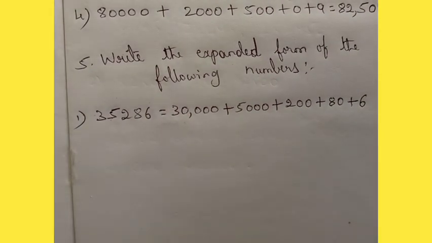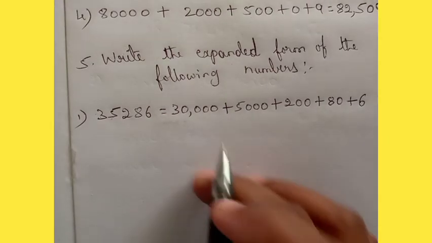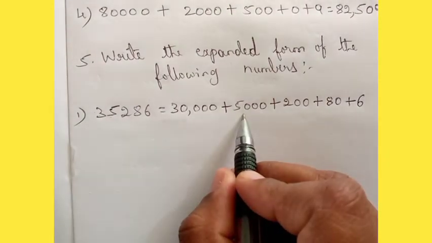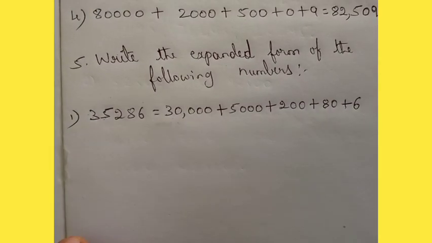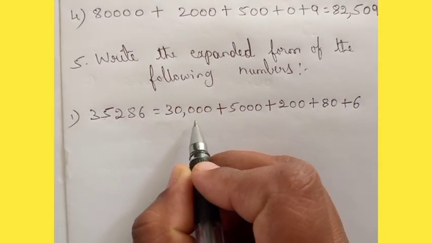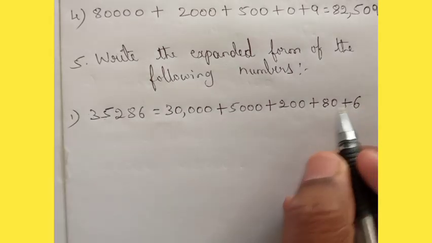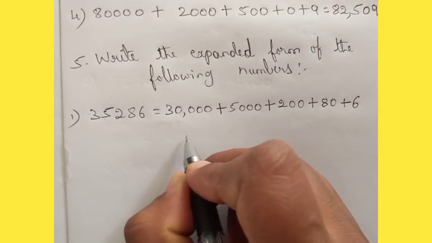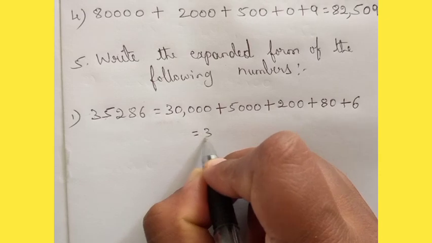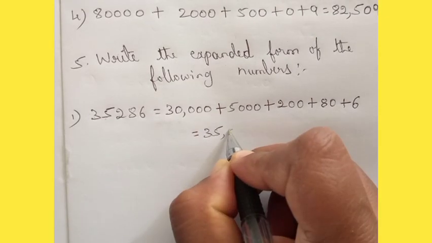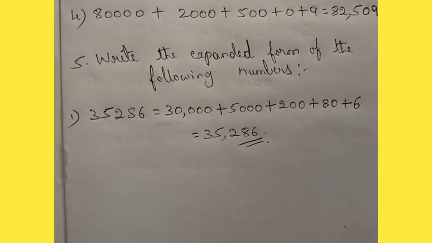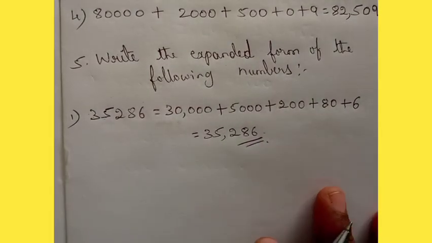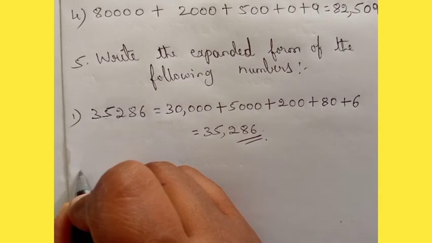So what will be the answer now? It's 35,286. Okay? How are you going to read it? 35,286. Like this you need to write. Put the comma and then you write. Okay. Next, second one.